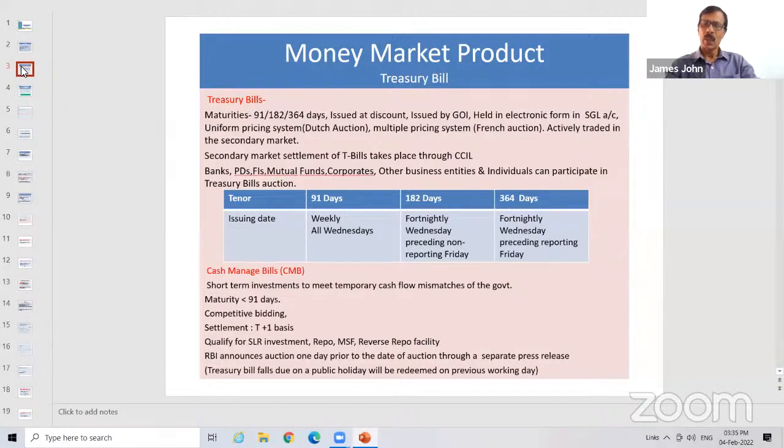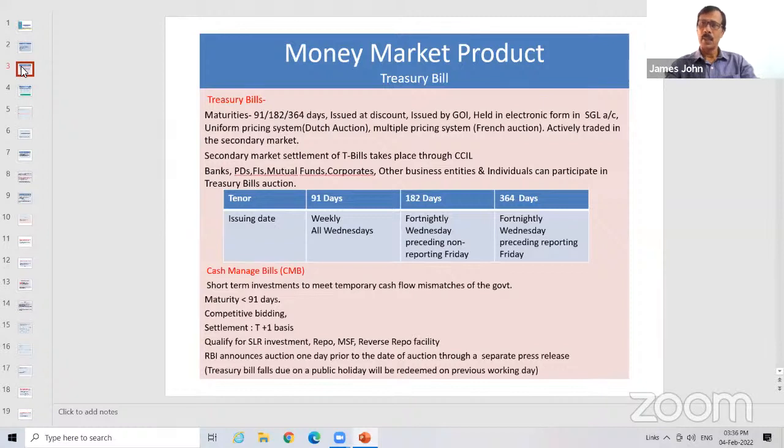Now, next is CMB, cash management bill. What is the difference between treasury bill and cash management bill? All the generic features of treasury bill will apply to cash management bill except one, or you can say two. Number one is the tenor is below 91 days. So remember, treasury bill can be issued for three maturities: 91, 182, and 364.